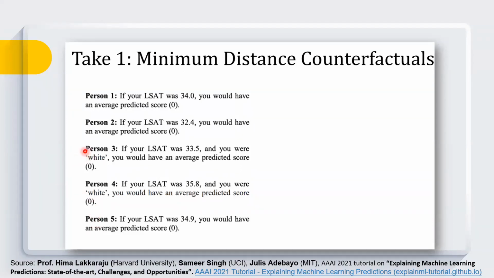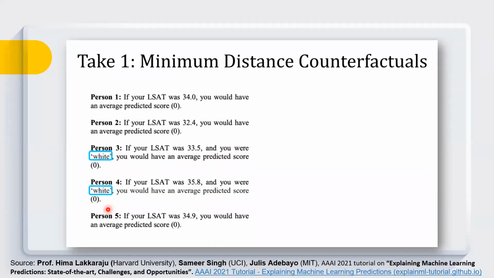In this, you can focus on the counterfactual explanations generated at third and fourth. It stated that if your LSAT was 33.4 and you were white, then you would have an average predicted score of 0. So you can clearly see that it is checking the race of the person, and on that basis it is generating the counterfactual explanation. That way they justify that their model is working properly.